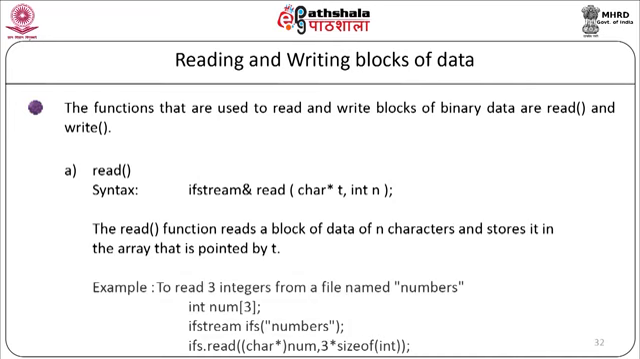Example, to read 3 integers from the file named numbers, we can have the code as int num[3], which is an array, ifstream ifs("numbers"). Now we are going to read from the file as ifs.read((char*)num, 3 * sizeof(int)). So 3 numbers will be read from the file and stored into the array num.